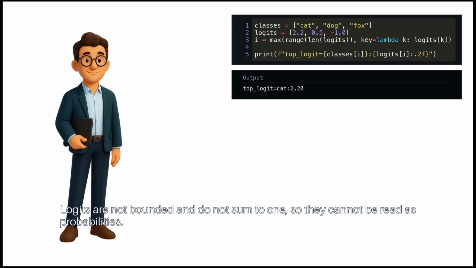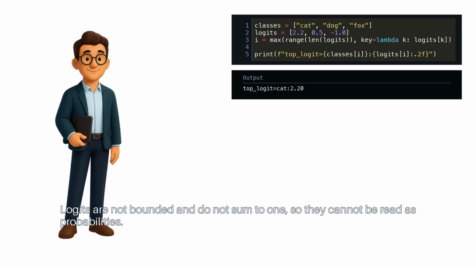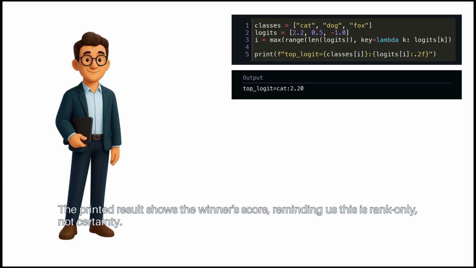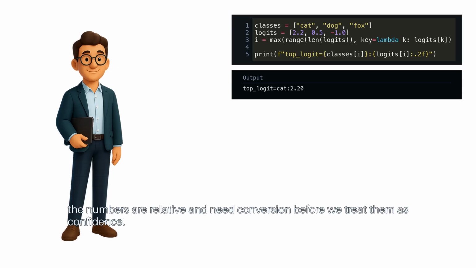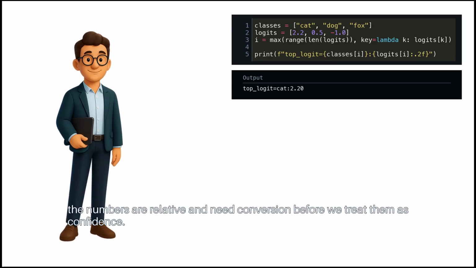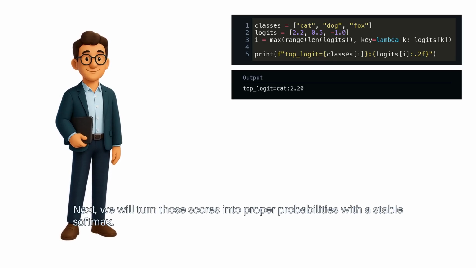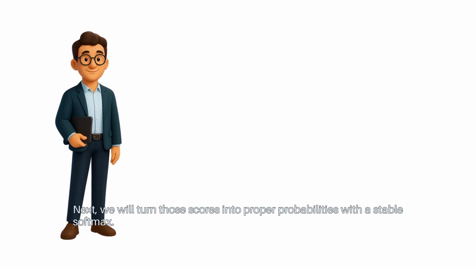Logits are not bounded and do not sum to 1, so they cannot be read as probabilities. The printed result shows the winner's score, reminding us this is rank only, not certainty. In other words, a winner with score 10 is not twice as likely as a winner with score 5. The numbers are relative and need conversion before we treat them as confidence. Next, we will turn those scores into proper probabilities with a stable Softmax.